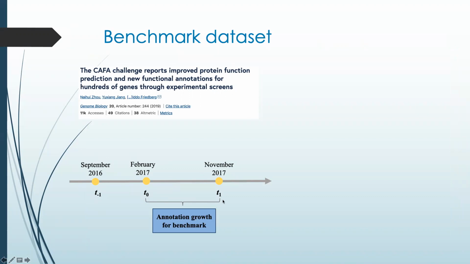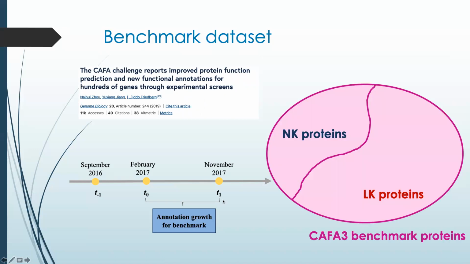proteins were collected. Among the set of CAFA3 benchmark proteins, we can distinguish those having annotations at T0, referred to as low knowledge or LK proteins, and the NK proteins that we presented before. Thus, the dataset for evaluating and assessing DeepGO was obtained by selecting those NK proteins in the CAFA3 benchmark dataset.